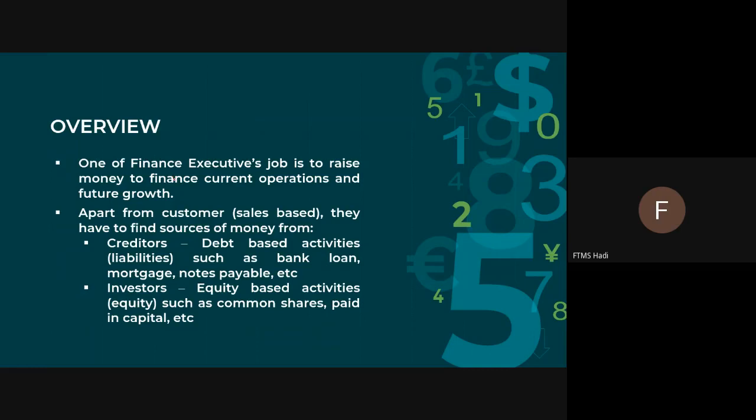Who are the responsible persons associated with the financial market? One of them is the finance executive. Another can be accountants also. They are the ones who always go to the financial market, look for opportunities, and get the best financing package that they can. So one of their jobs is to raise money.